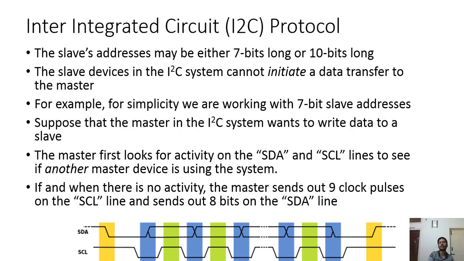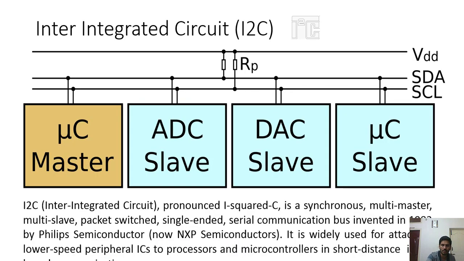We'll go back to this diagram. Initially, we discussed pull-ups. Based on the modes of I2C, which nowadays are different: slow mode, ultra slow mode, fast mode, ultra fast, depending on the speed, the resistance value will be different.